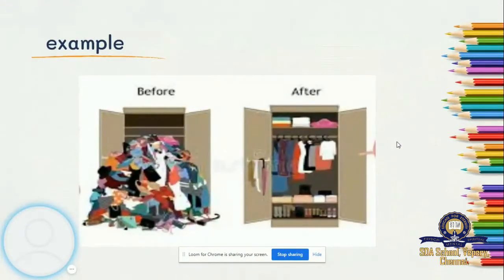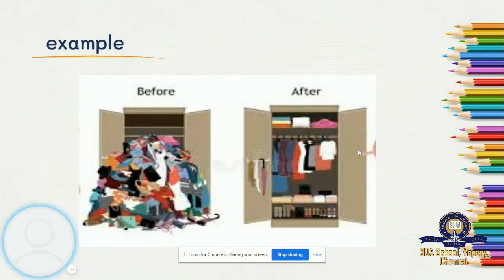If you organize your wardrobe like this in the second, before it was like this, and see how much space you have when you organize it. So after you organize it, you can take your dress immediately, whichever dress. You can also search for different kinds of dress. So that is how it becomes very simple and easy to search something.